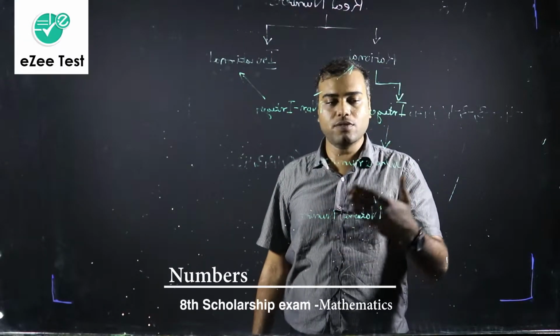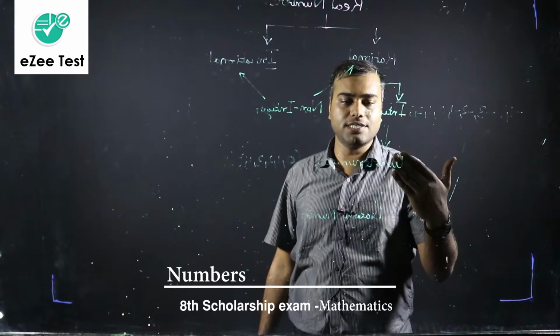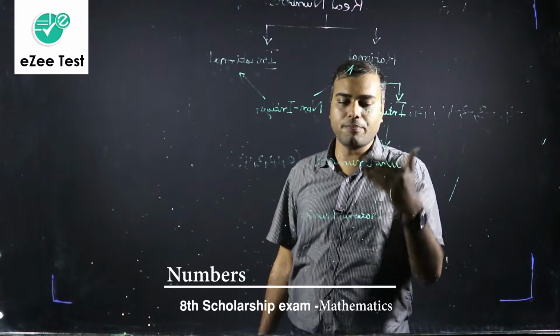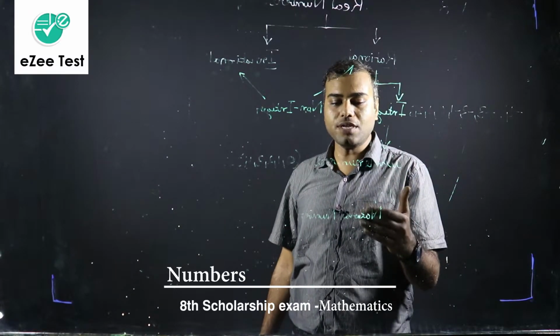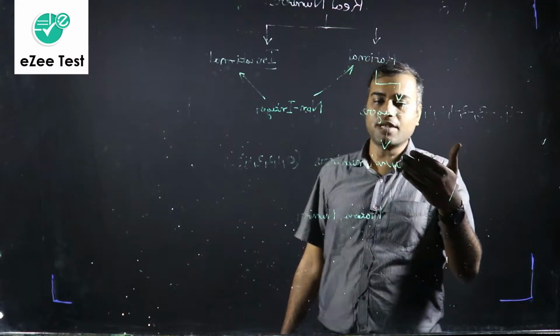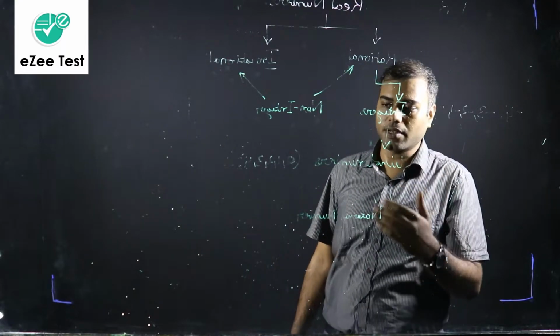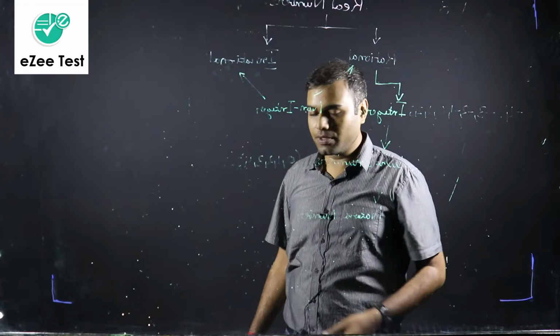So the same statement which we use for integers and whole numbers, we can use for whole numbers and natural numbers as well. Every natural number is a whole number, but every whole number is not a natural number, the difference being 0.